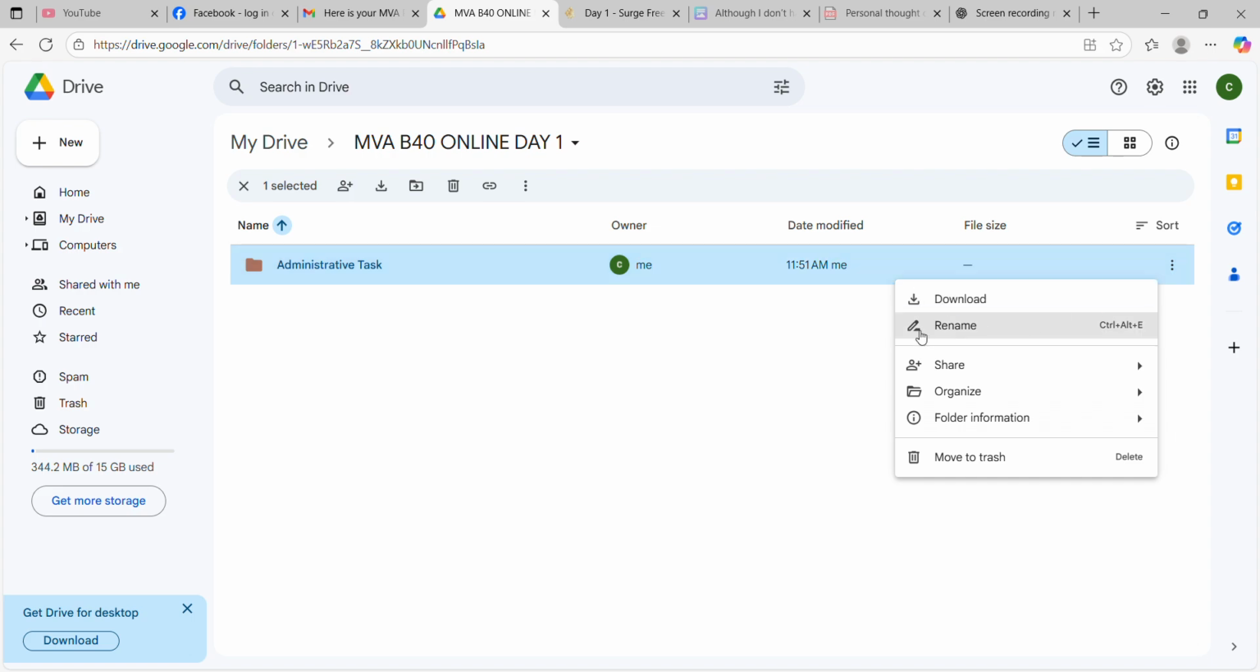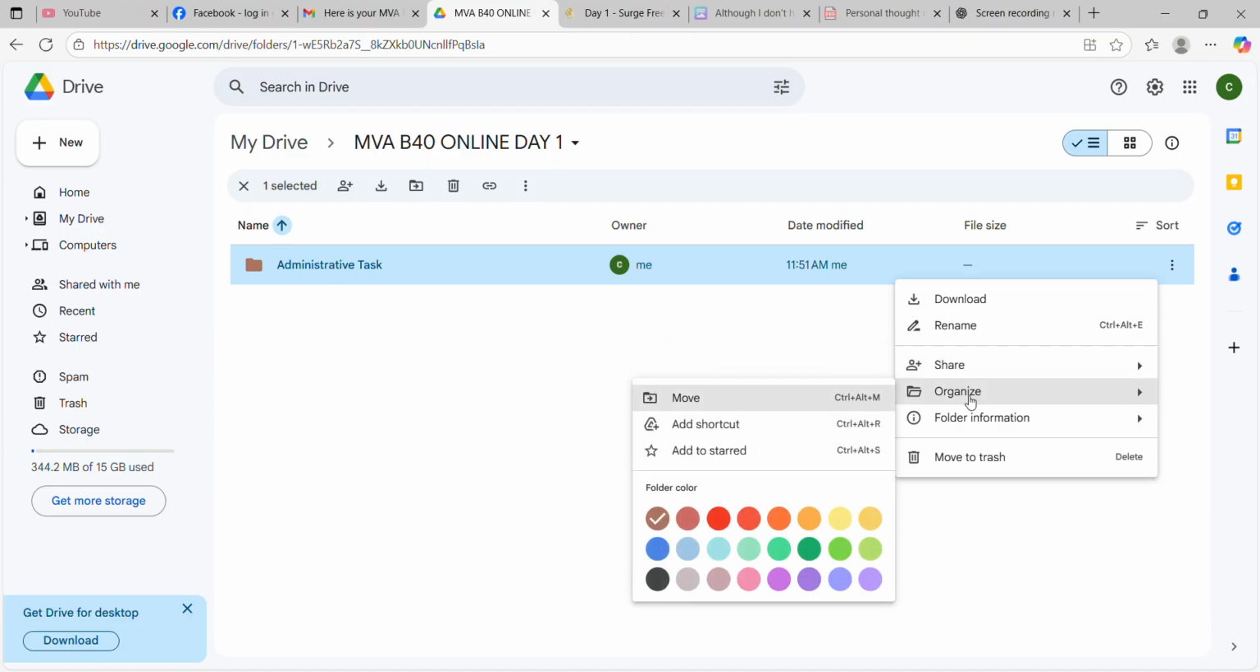I can actually rename this. I can share this also. And I organized this by putting colors, which this one that I use.